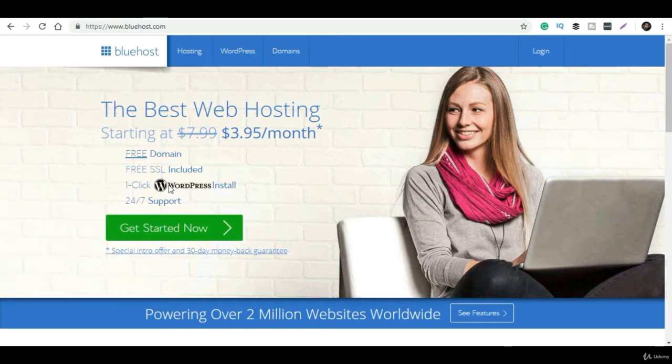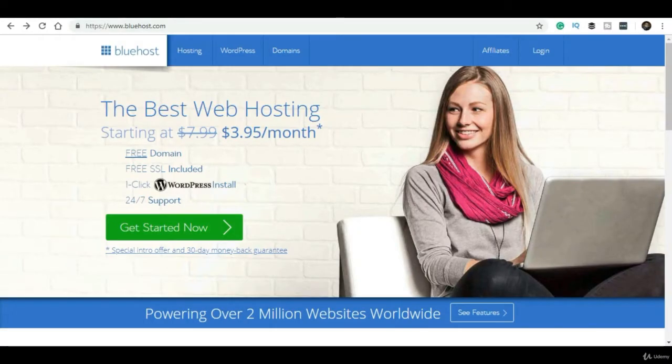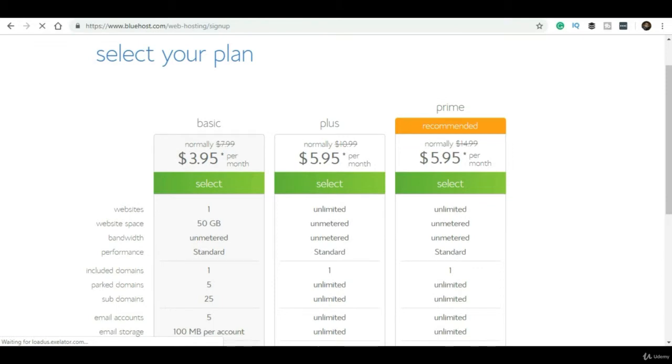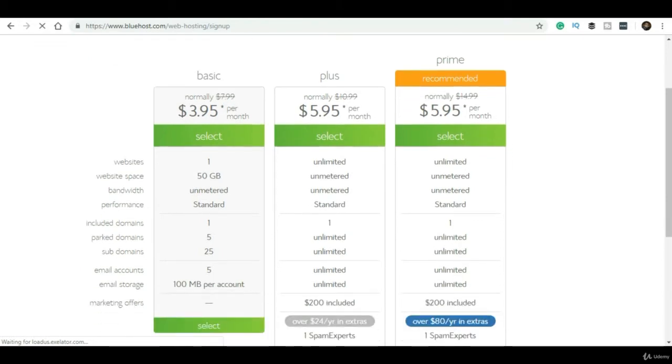You have to click on Get Started Now, and you have to select the plan. As per your criteria you can choose a plan, but as of now I'll recommend that if you need a basic or small website, you can go for the basic plan.